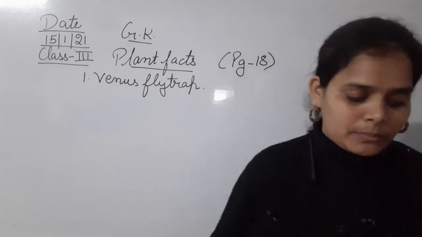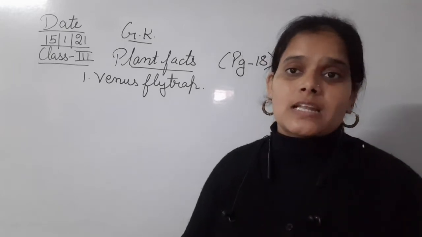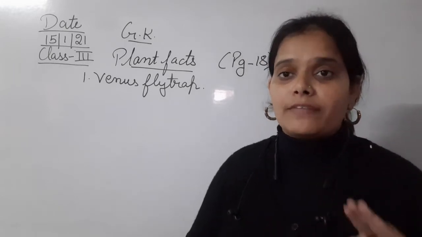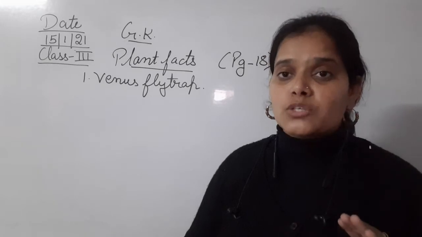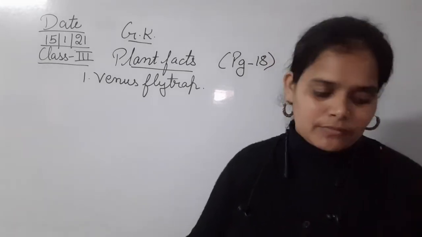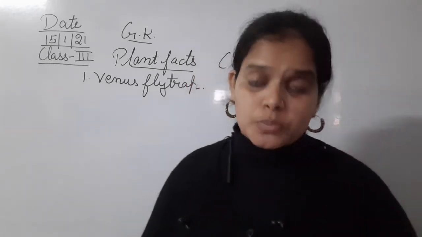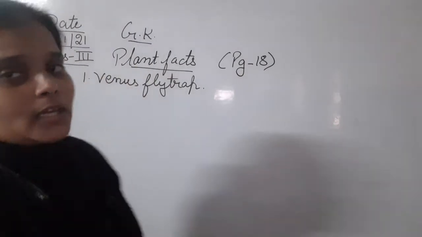Okay, one more thing. It can capture only 3 insects in its lifetime. The life duration of a plant is very less, so that's why it can only eat 3 insects in its lifetime. Moving next to the second one, that is the touch me not plant. That is the second one.